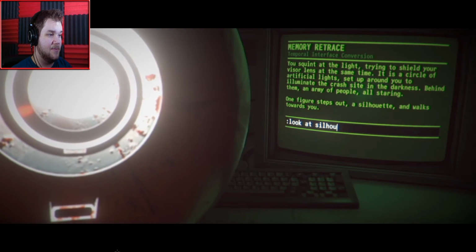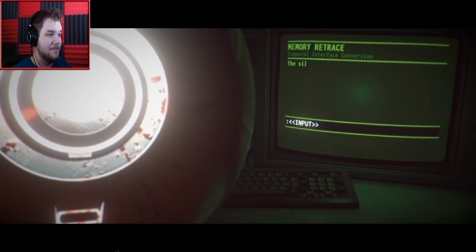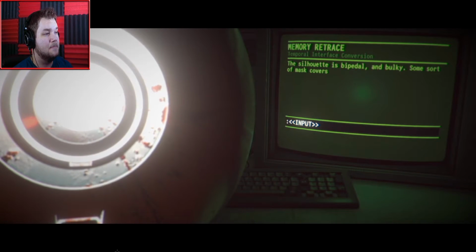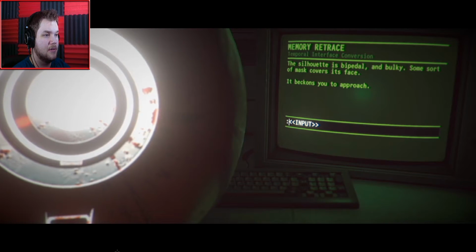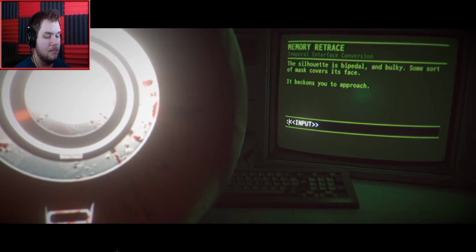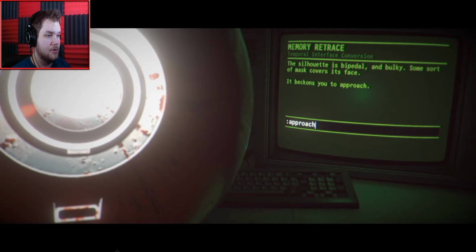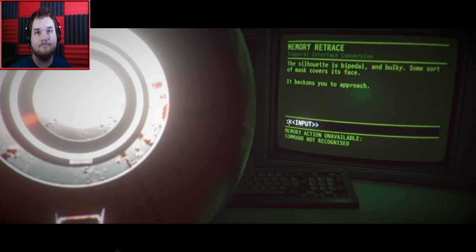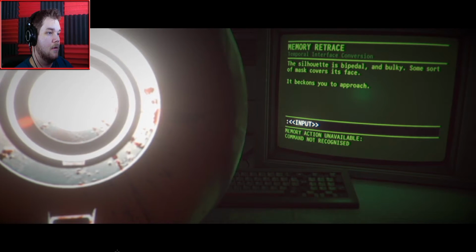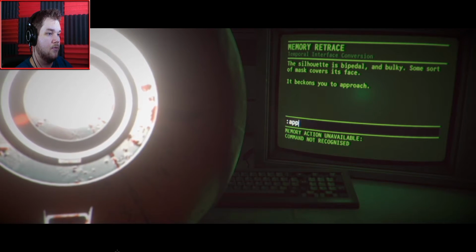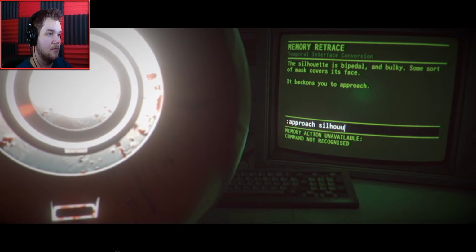This seems pretty intimidating. The silhouette is bipedal and bulky. Some sort of mask covers its face. It beckons you to approach. Approach. Okay. Approach silhouette.